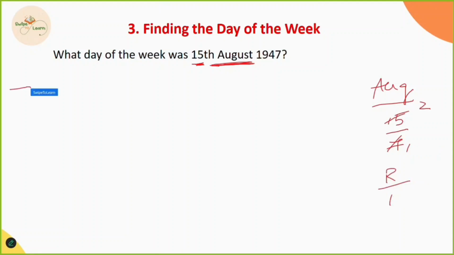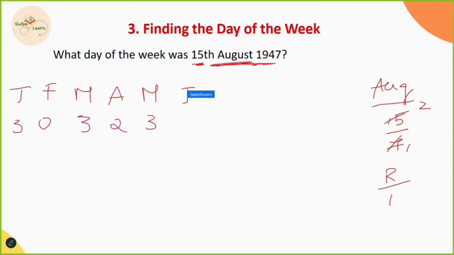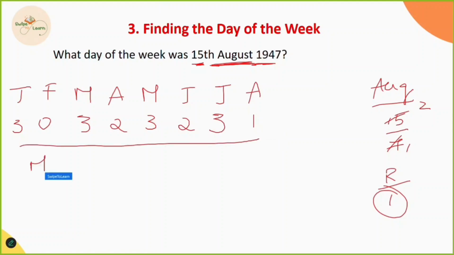In January, how many odd days? We have 3. In February, since this is a non-leap year, we have 0 odd days. And March, we have 3. April, we have 2 odd days. And May, 3. June, 2. And July, 3. And August, we have the remainder as 1. By simply adding all this, we get the month code. We get the month code by adding all the remainders, that means by adding the odd days.